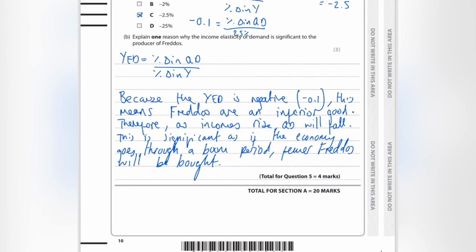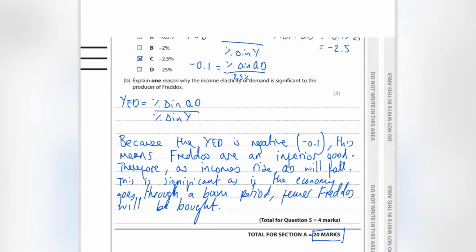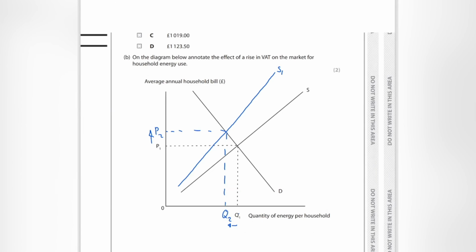Okay, now that's all of section A. So total for section A, 20 marks. And yeah, we've done all the questions, a mixture of calculation questions, a mixture of definition, diagram, annotations.